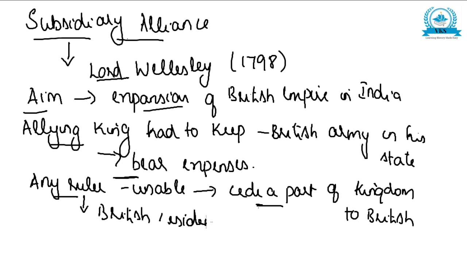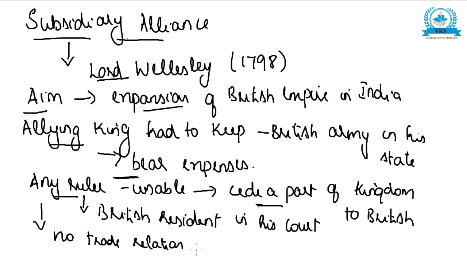A British resident in his court. That also had to be done by the allying king. And the king also should not have any trade relation with any other European countries. This was the agreement made in the Subsidiary Alliance.